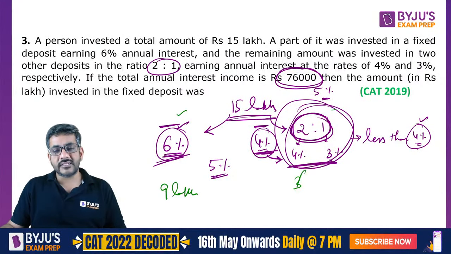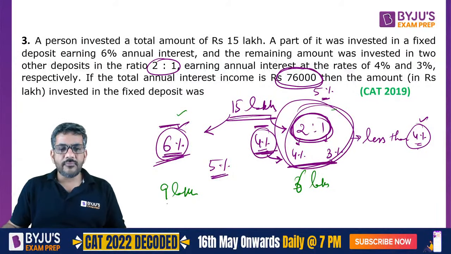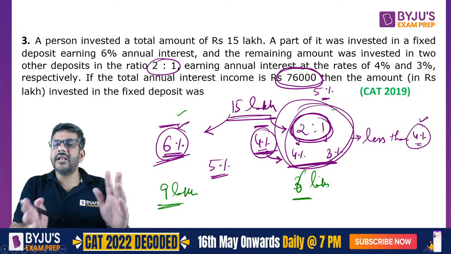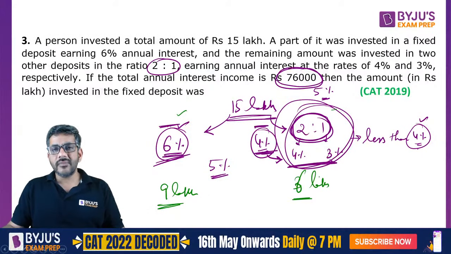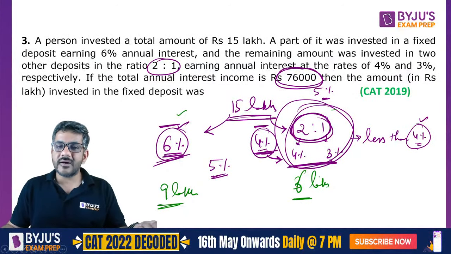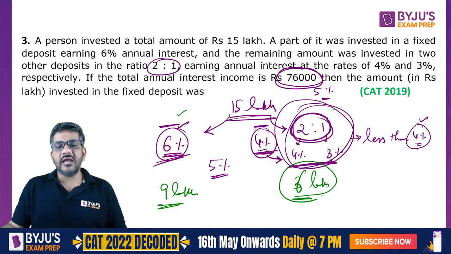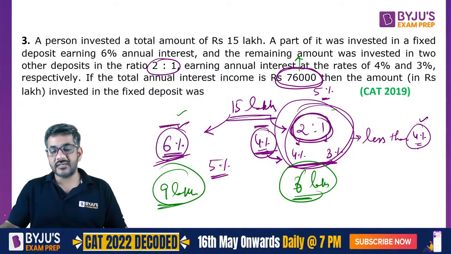and 6 lakhs over here. भाई 15 का हाफ है 7.5, 7.5 से this has to be greater, this has to be less, 7.5 से छोटा and a multiple of 3. The first number that comes to our mind is 6, isn't it? मैं आपको बोलता हूं 7.5 से छोटा 3 का मल्टीपल बताओ, सबसे पहले 6 ही दिमाग में आएगा। With 6, if you try, you immediately get the answer that satisfies and that makes it 76,000.